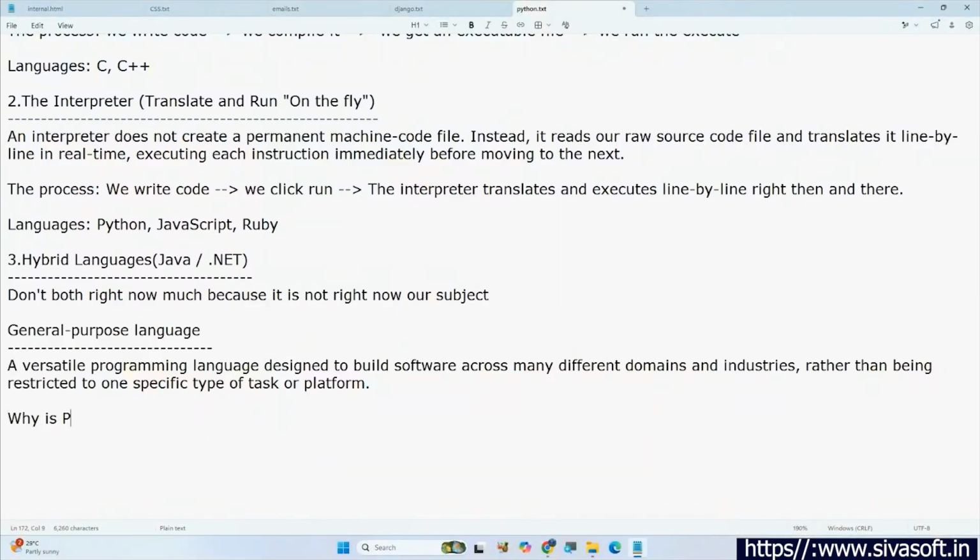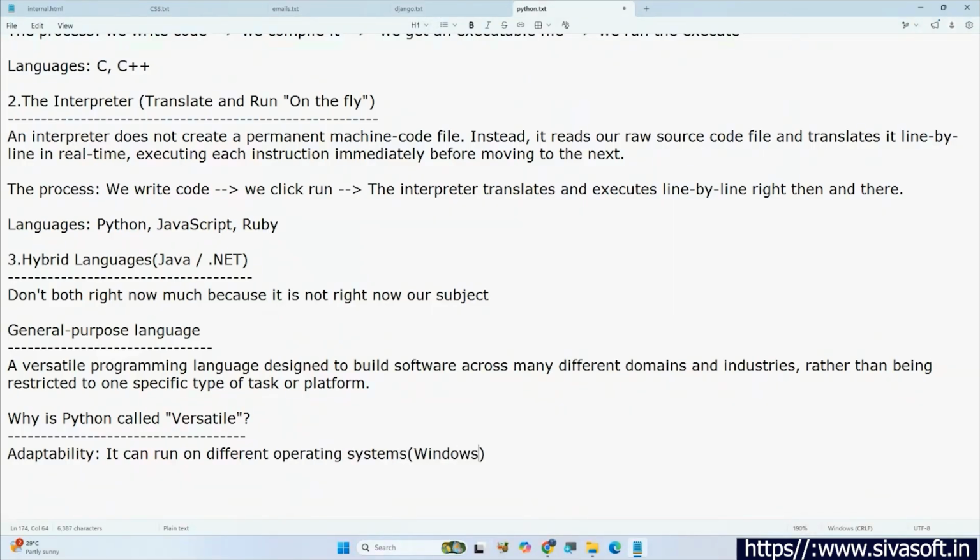Why is Python called versatile? So the first one is adaptability, means Python can run on different operating systems. Windows operating system, Mac operating system, Linux operating system. Okay, and next, multi-domain.